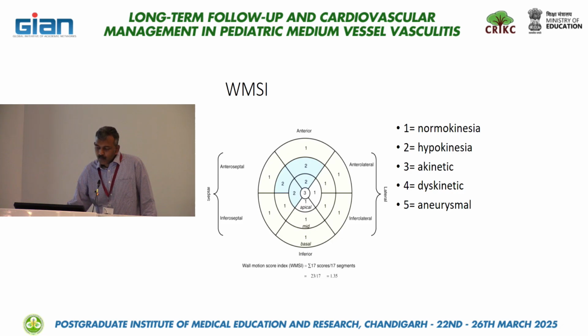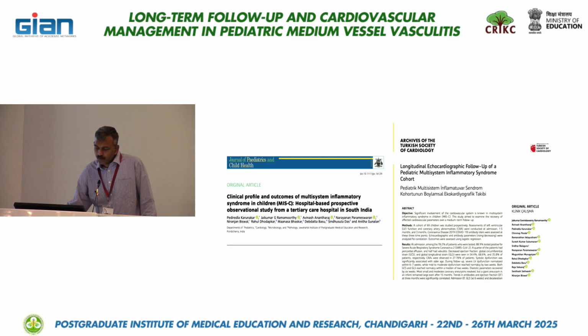So this will be the rough assessment. I don't have direct experience of assessing children with KD and LV function. The closest we have done is multisystem inflammatory syndrome in children. We assessed the clinical profile and outcomes of these children initially, and that was published in JPCH. And there was a longitudinal follow-up of this cohort with echocardiography.